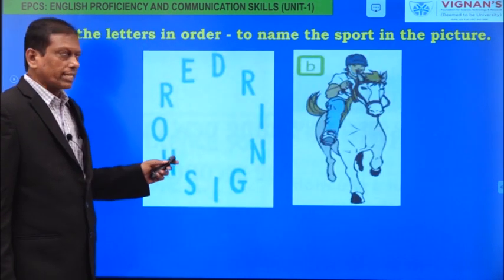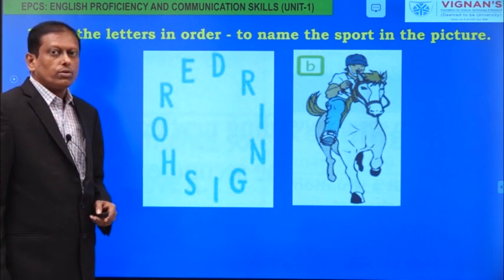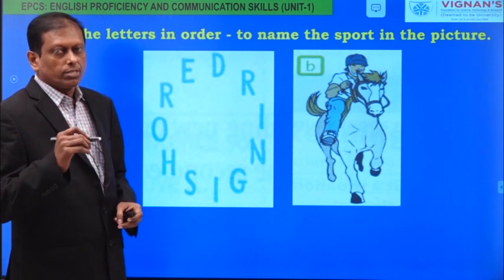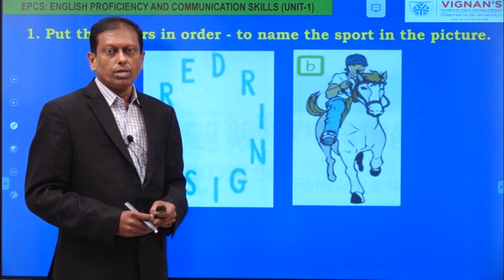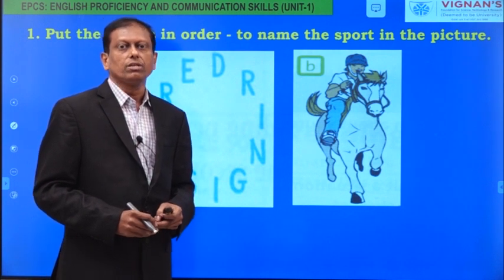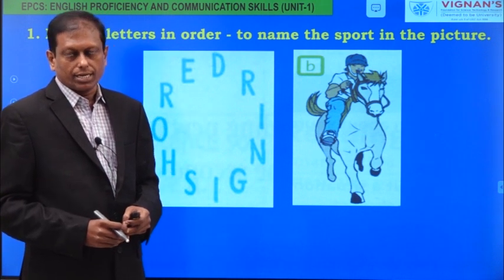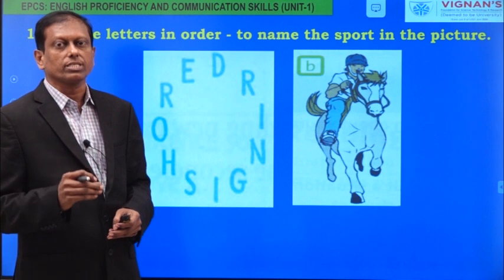This is the second one, picture B, and if possible, please note down the spelling of this name of the sport in your notebook. Because in the PET examination, where you are going to write each word correctly, we are expecting your fluency as well as your accuracy.